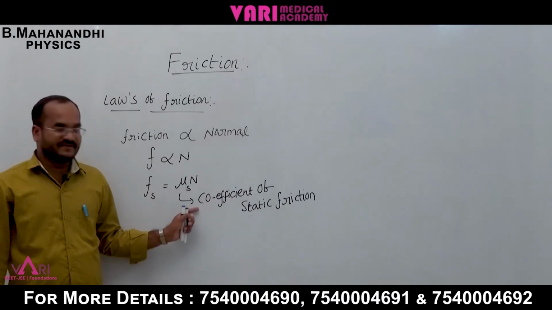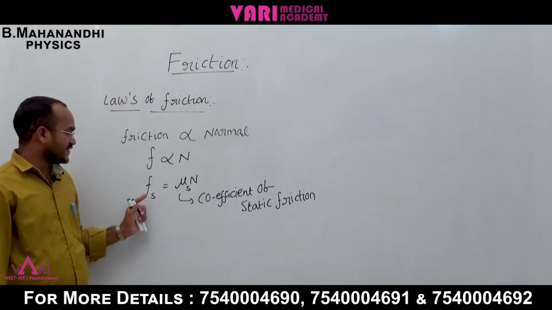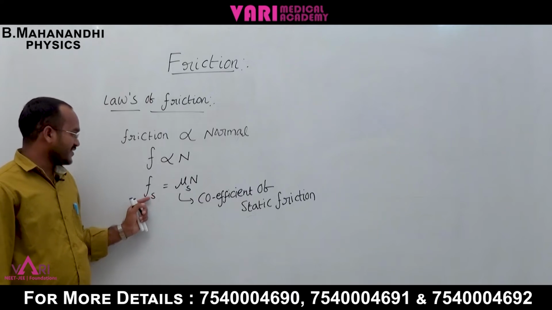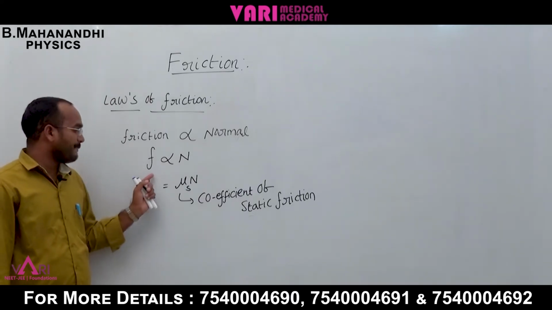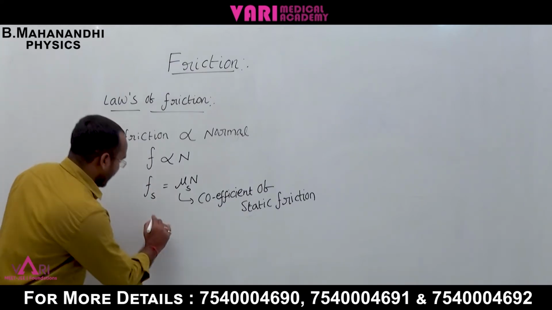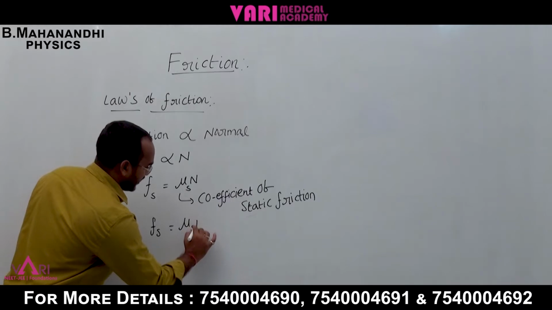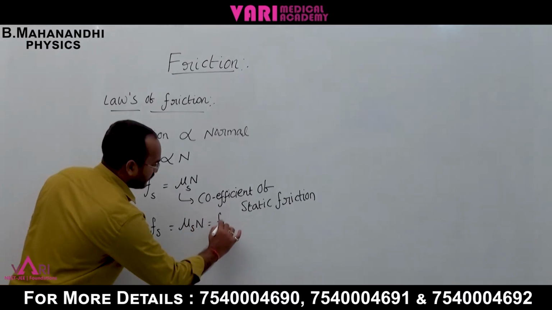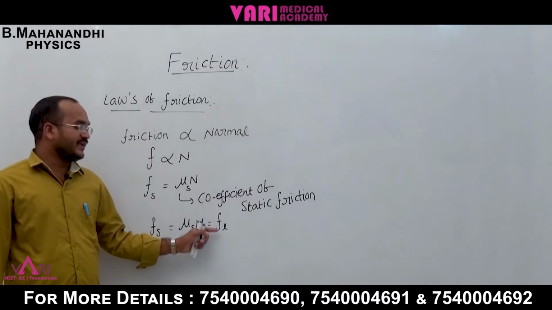The coefficient of static friction. Fs is the static friction, and its maximum value is Fs equal to mu s N, which is equal to Fl. Fl is the limiting friction.